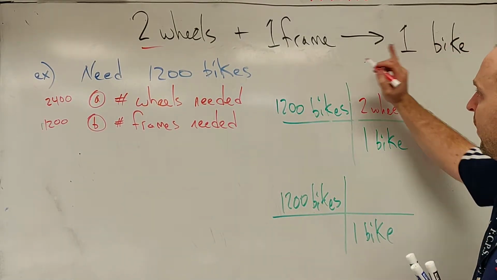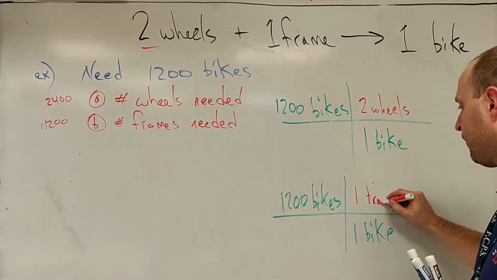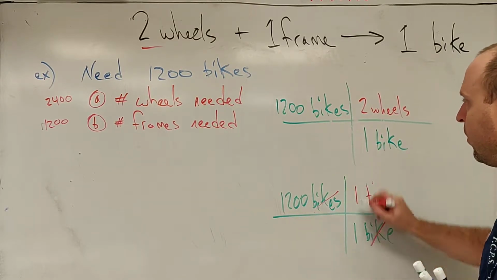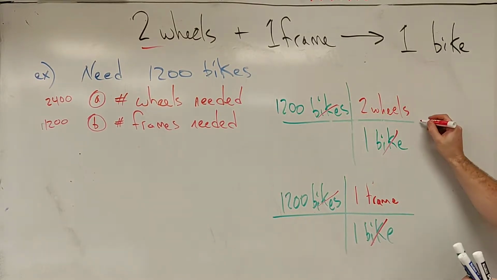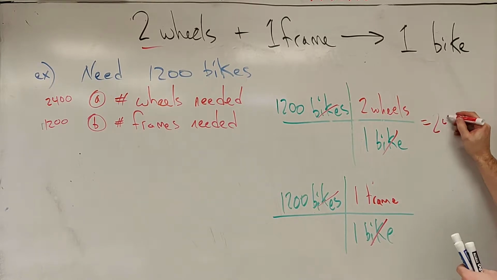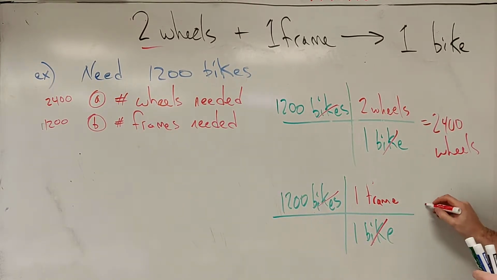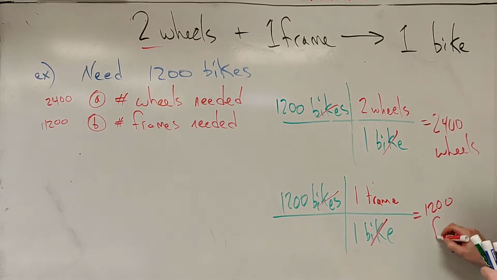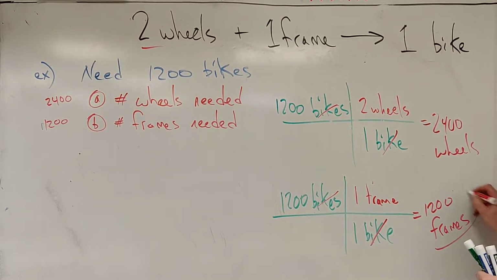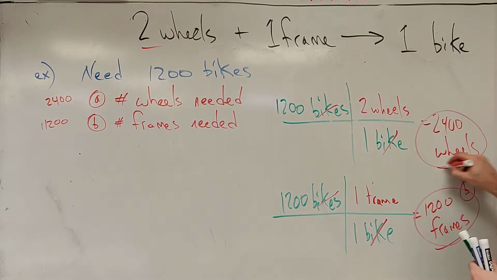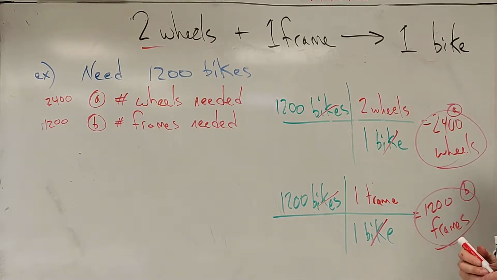For the bikes, I've got 1 frame, right? So bikes are gone. Now I've got wheels. In this case, 1,200 times 2 is 2,400 wheels. And over here, we've got 1,200 frames. All right, there's our answer to part B. There's our answer to part A. And that's all there is to it.